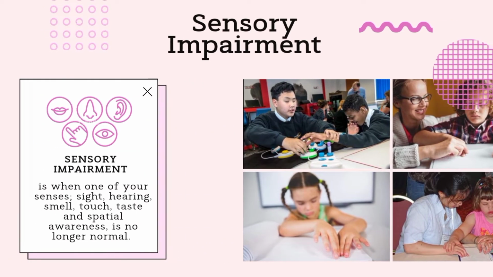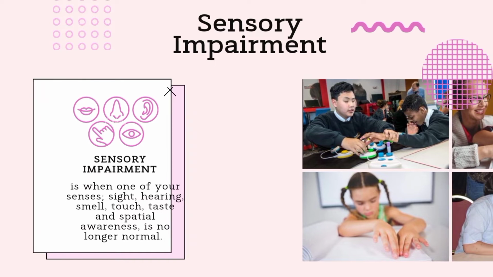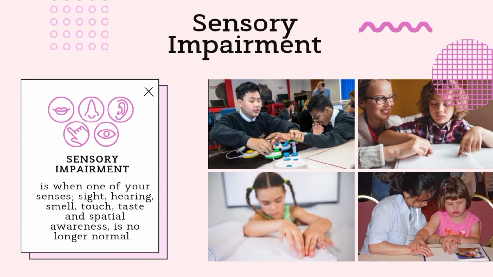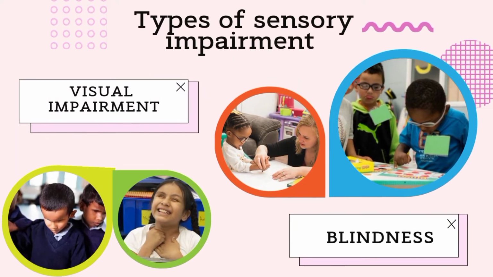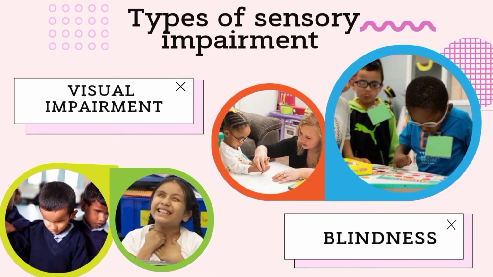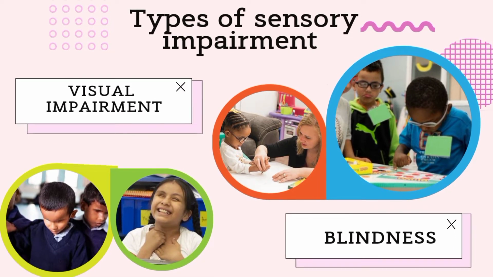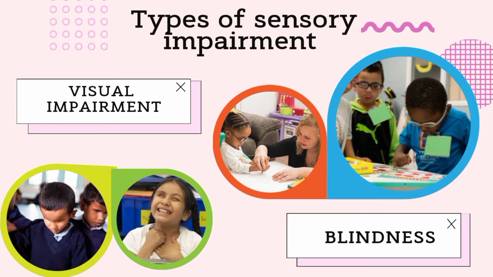First, sensory impairment. Sensory impairment is when one of our senses, sight, hearing, smell, touch, taste, and spatial awareness, is no longer normal. There are types of sensory impairment. First, visual. Visual has two classes. A. Visual impairment. It is a visual problem that calls for specific modifications or adjustments in a student's education programs. B. Blindness. Blindness is an inability of the person to see anything.